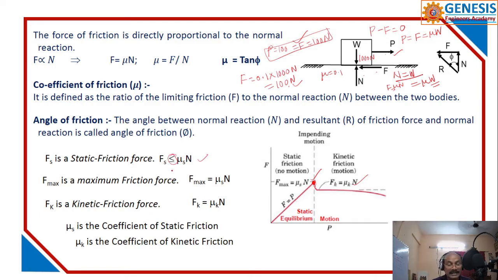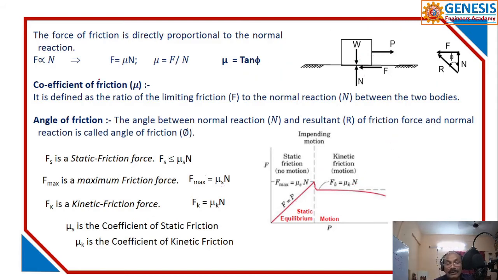So the limit is less than or equal to; less than is also static, equal to is also static. So the maximum force in this case is the limiting force. You understand? Up to that we have to take the coefficient of static friction. Now the coefficient of dynamic friction is mu k, that is always less than mu s. Sometimes you also have a chance of this question appearing. Okay. So next, angle of friction.